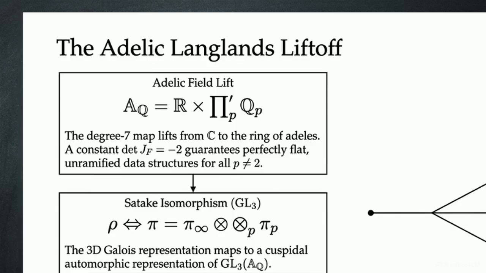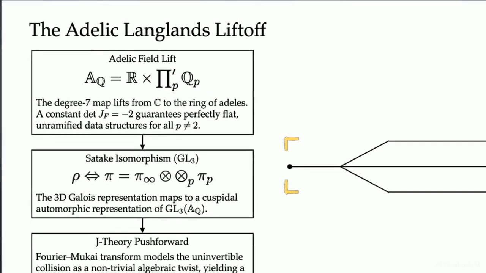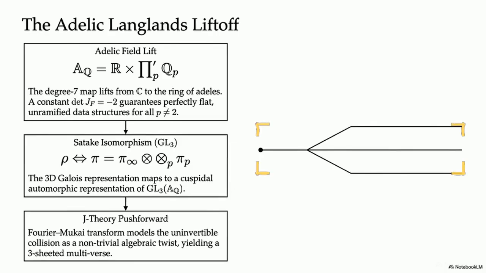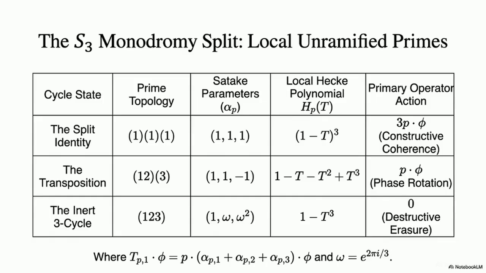We can track this collapse further using an adelic liftoff. This process embeds the non-injective map into the ring of adeles, viewing the 3-to-1 folding as a product of local and global data structures. This liftoff creates a 3-dimensional Galois representation, where primes split into 3 cycle states.